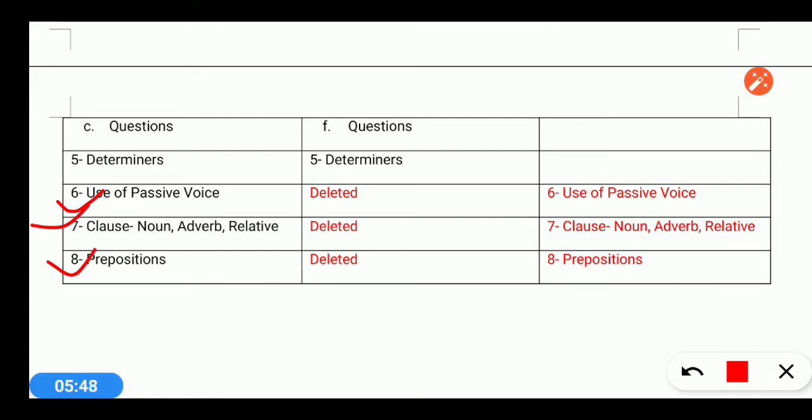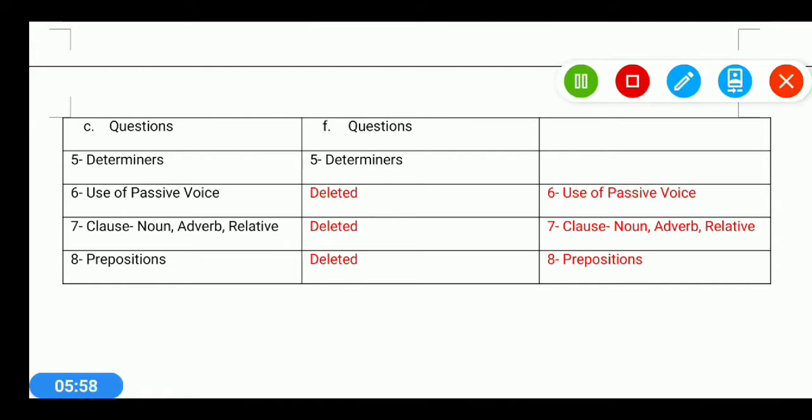Now you have understood about the books and the grammar. We must know what will be the pattern of the question, how questions will be asked. So let's see about that also.